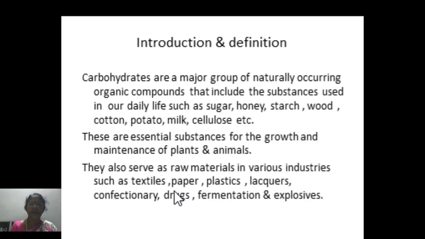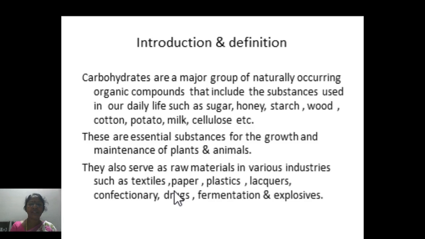Here in this slide, we'll come to know what are these carbohydrates. These molecules are a major group of naturally occurring organic compounds that include sugar, honey, starch, wood, cotton, potato, milk, cellulose, and so on. These are very important constituents of living cells.